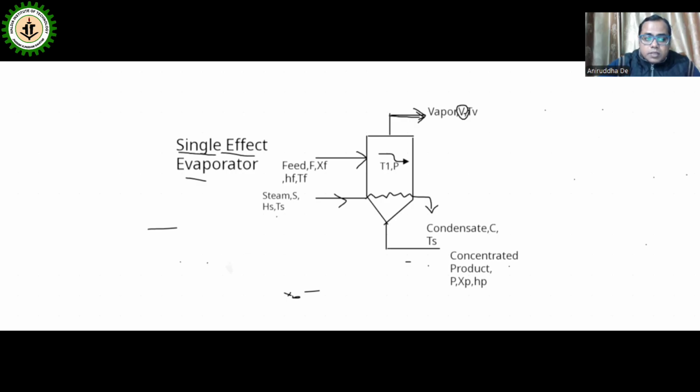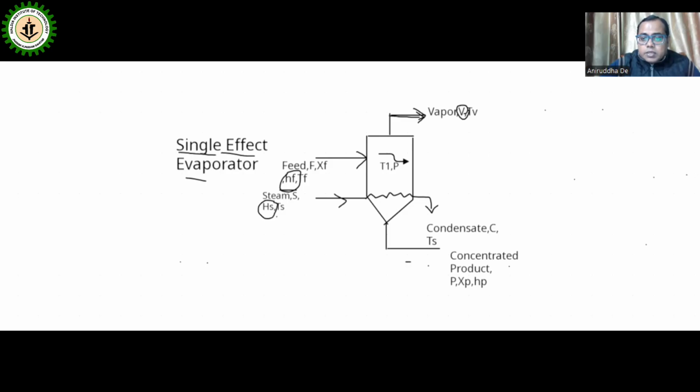You have to know what enthalpy is: it is the amount of heat content present in the feed material. The unit is joule per kg or kilojoule per kg, so this is actually known as specific enthalpy. And the enthalpy of the steam is capital HS, also in kilojoule per kg.